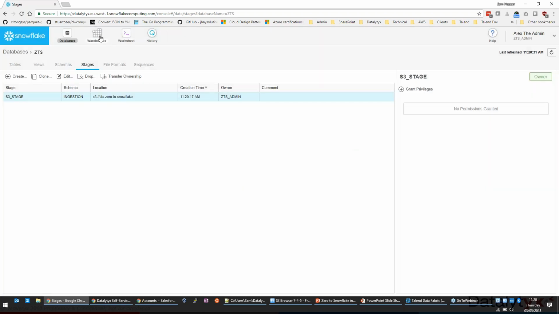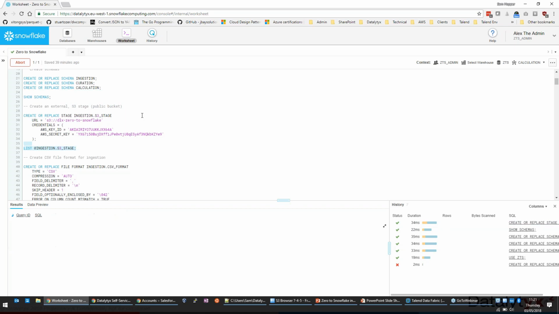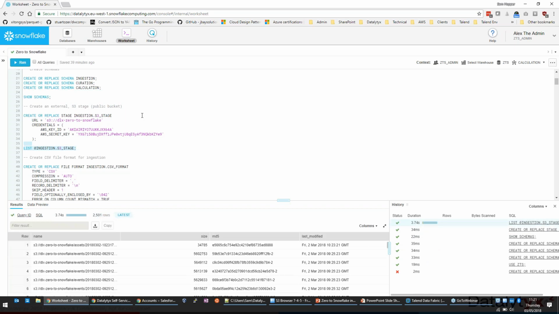Okay, so we've got a stage. Now, because that's linked to an existing S3 bucket with files in it, if we do the list command to list the contents, Snowflake will have already scanned that, and it will be able to draw us out a list of all the objects or the files in that stage, and which are the files from the bucket with the name, the size. It's even done an MD5 hash if we need to do any comparison operations or anything like that.